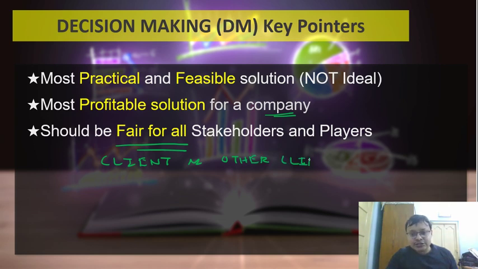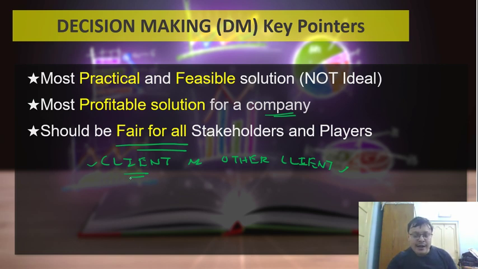In such cases, you've got to factor in this particular client's perspective as well as the other client's perspective, as well as your own employee and management perspective, and your own company's brand value perspective. All of these need to be placed, and then you need to look at decisions. It cannot be biased towards one stakeholder. It's not like one client raised a concern, so I act on it. No, you've got to look at it from the point of view of fairness for everybody.